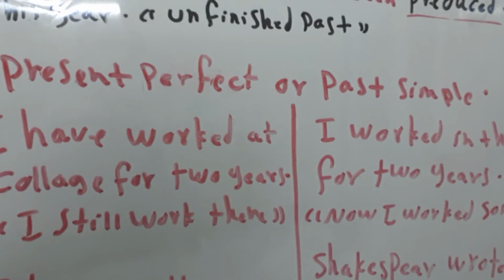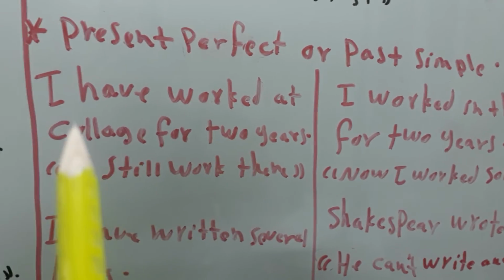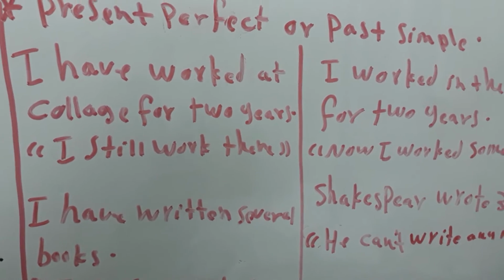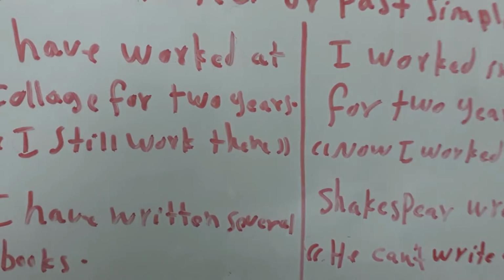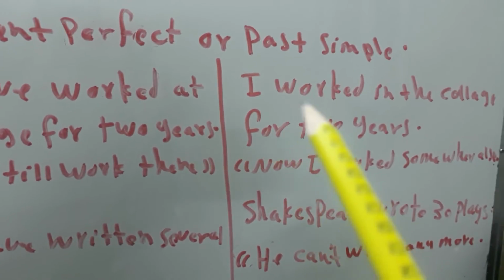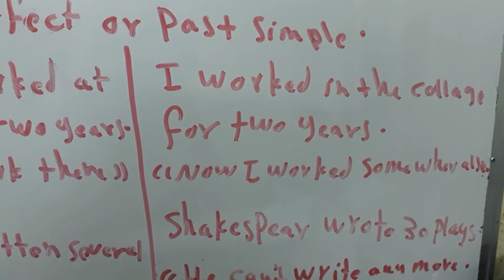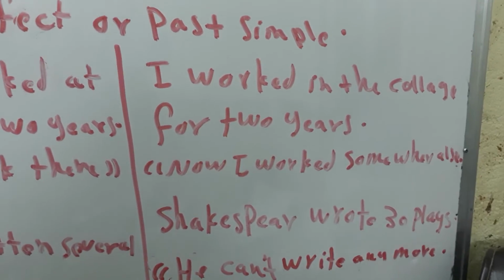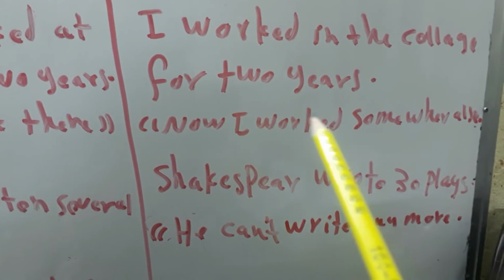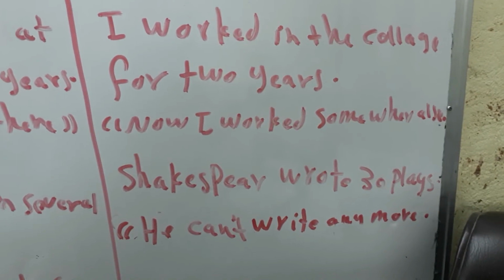Now, I will give you the difference between present perfect and past simple. I have some examples. I have worked at this college for 2 years. So I started 2 years ago, but till now I am working in this college. But in the past simple, I worked in this college for 2 years. I can't say ago with the present perfect. So this is finished, okay? Now I work somewhere else. So I finished my work in this college.